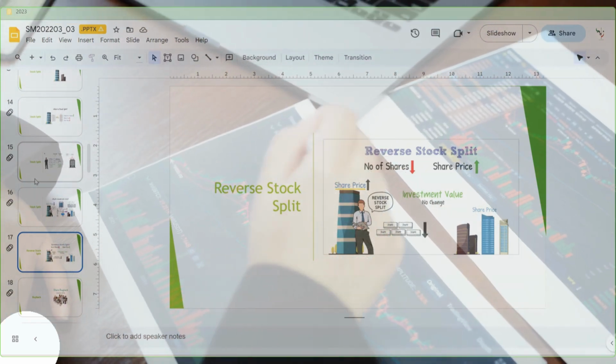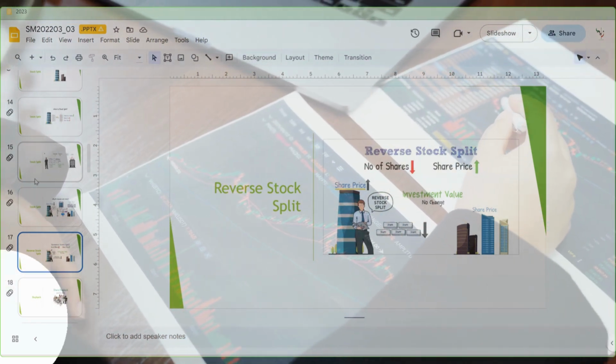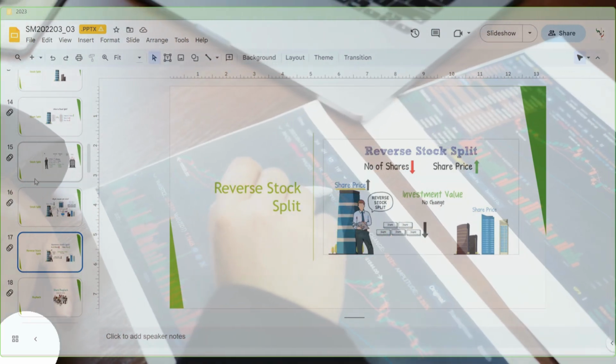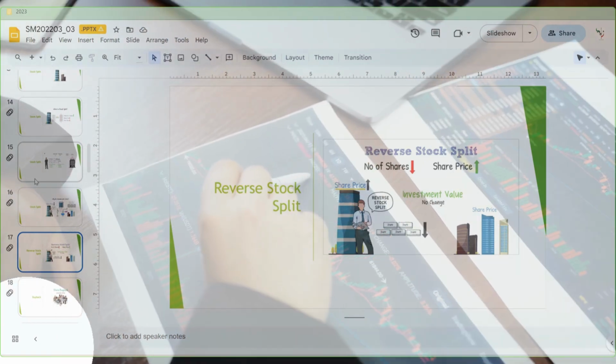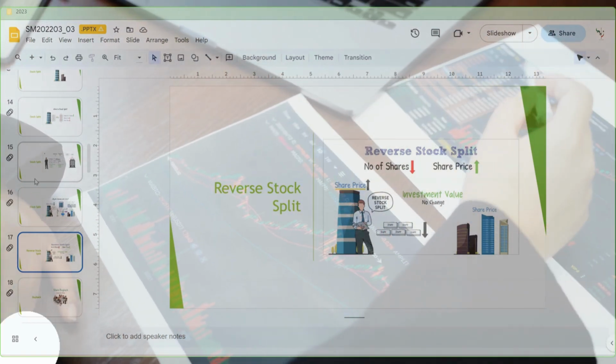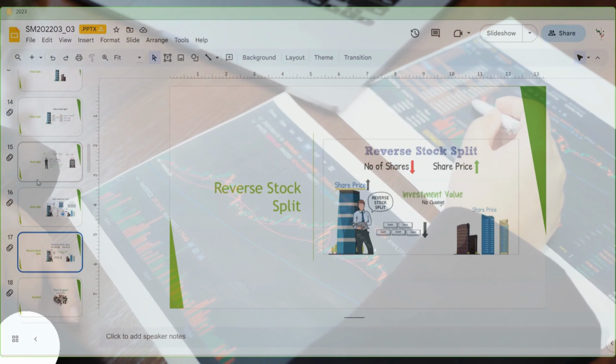So if any company announces a stock split and they are at 10 rupee face value, then there are different options that they can go for: 1/1, 1/5, or 1/10. Okay. So that is about the stock split.